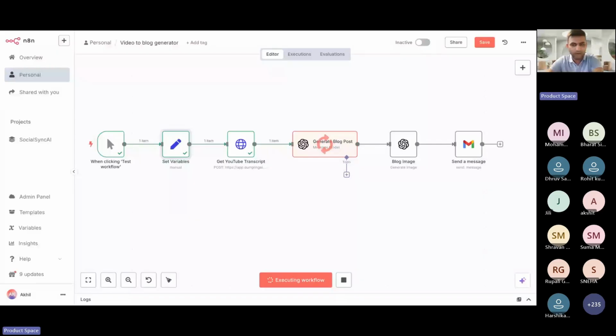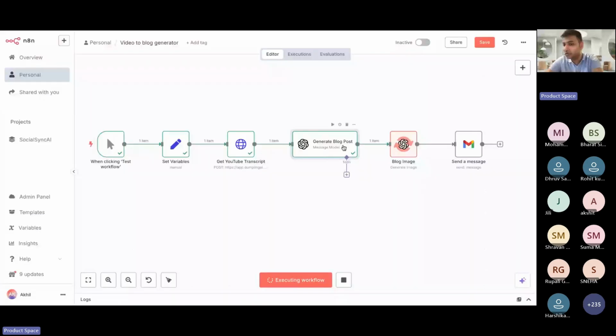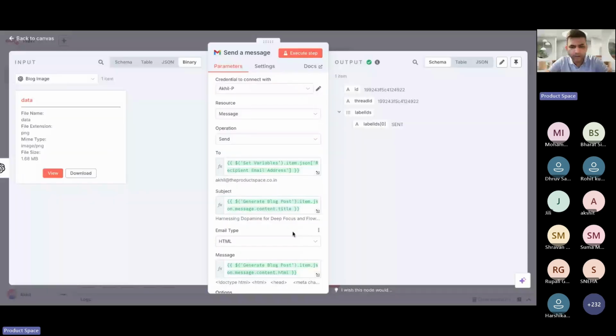All right. Okay. It has got the transcript now. It is converting that transcript to a blog on the basis of the exhaustive prompt that I've given, and everything so far worked well. Now I'm generating an image, because you would need an image as well while you're posting the blogs, and everything worked well. Let me see if I received the mail. Okay, it's still loading. 1 second. Looks like I didn't receive it. Give me 1 second. Let me see if everything is working fine. Yeah, I think I should receive it.